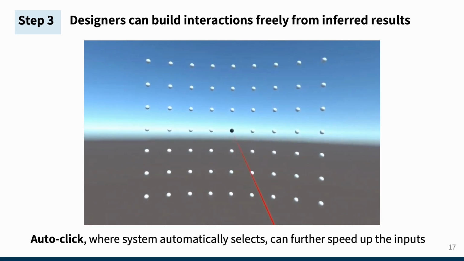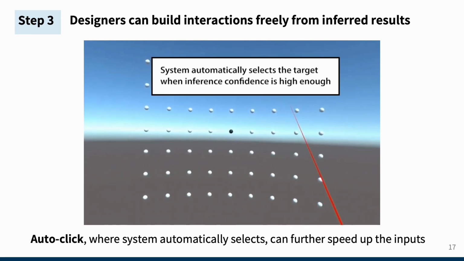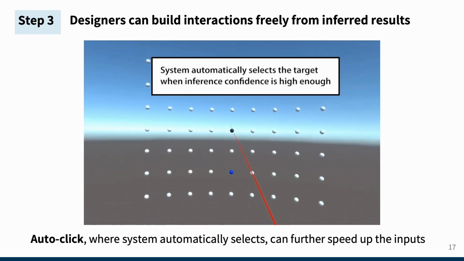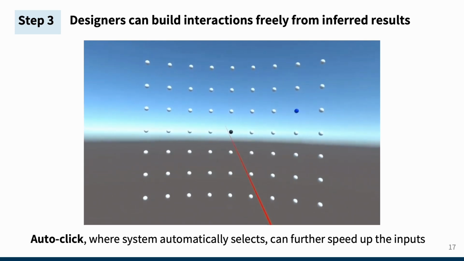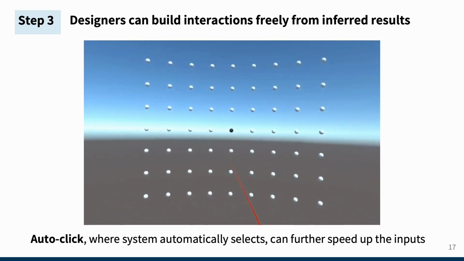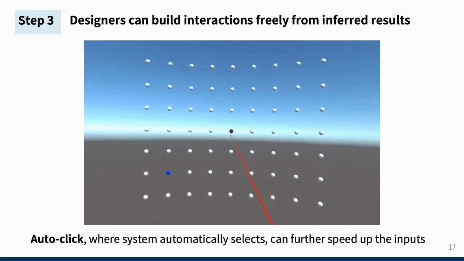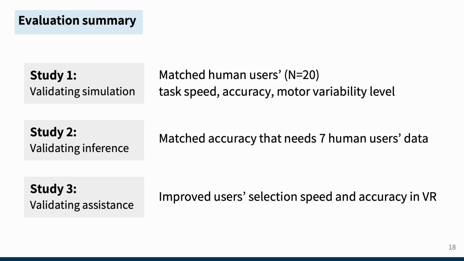For example, we showed that more proactive system interventions are feasible, such as an autoclick feature of the system that automatically selects a target when the confidence is sufficiently high. We demonstrated this assistance method could further speed up the user's input process. Our three separate studies validated each step of our work: simulation, inference, and assistance. For instance, our simulator demonstrated target selection performance similar to that of human users with similar levels of motor variability.